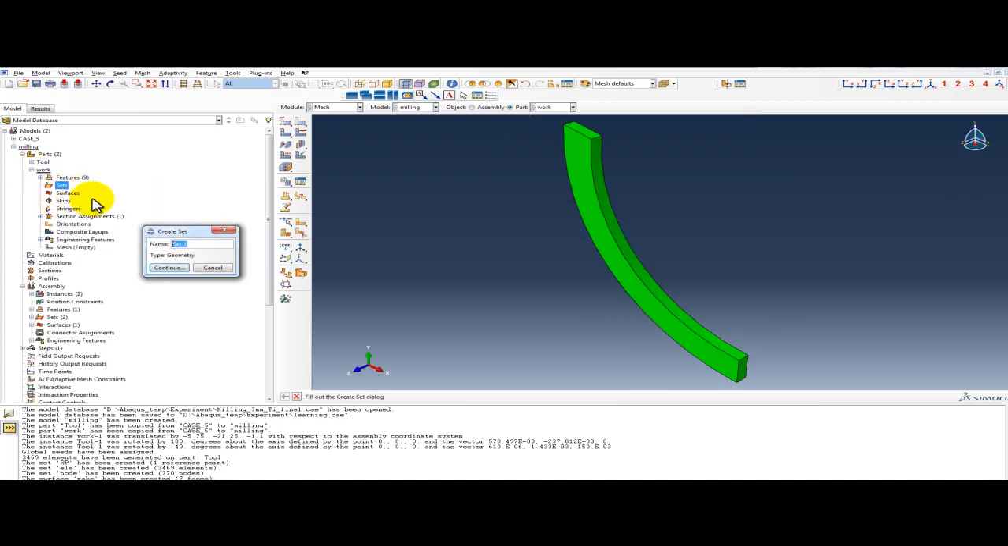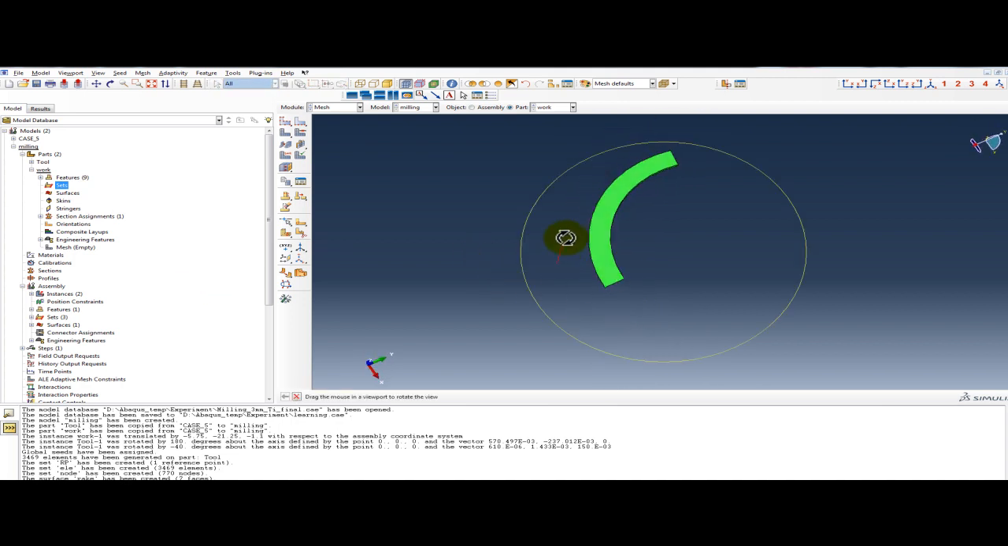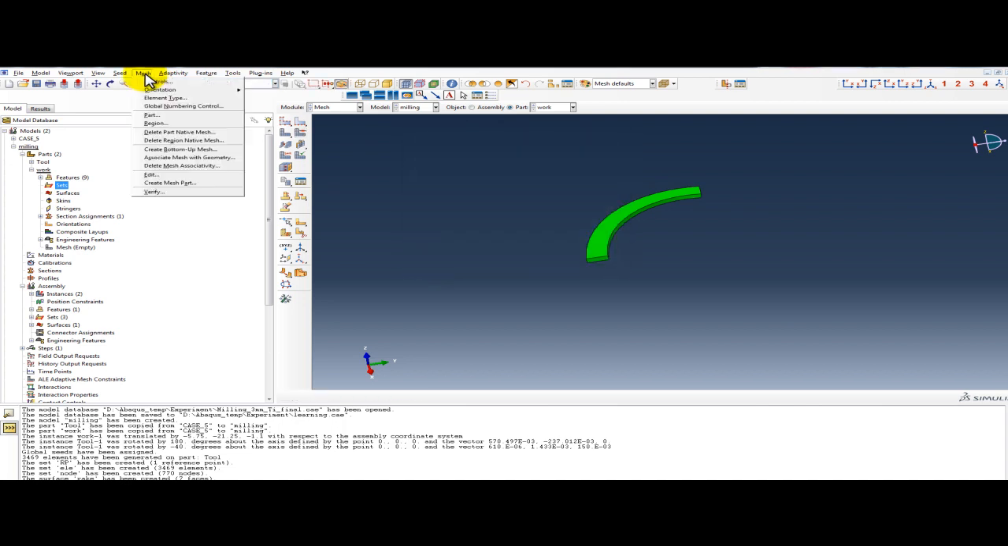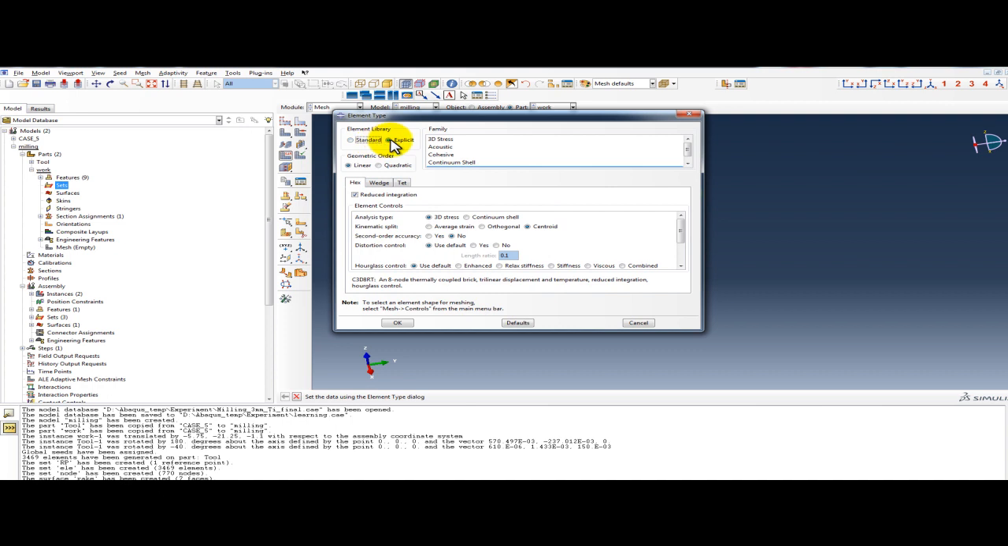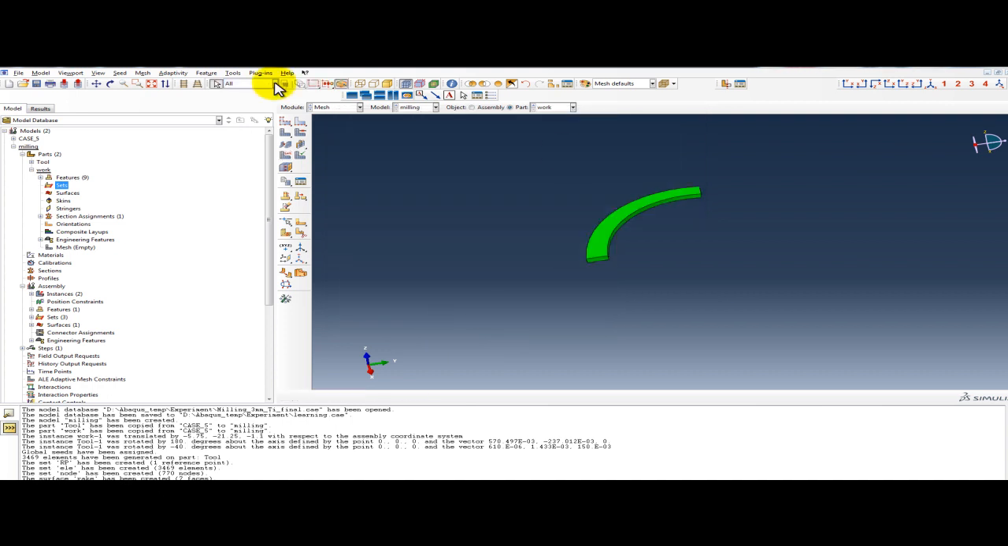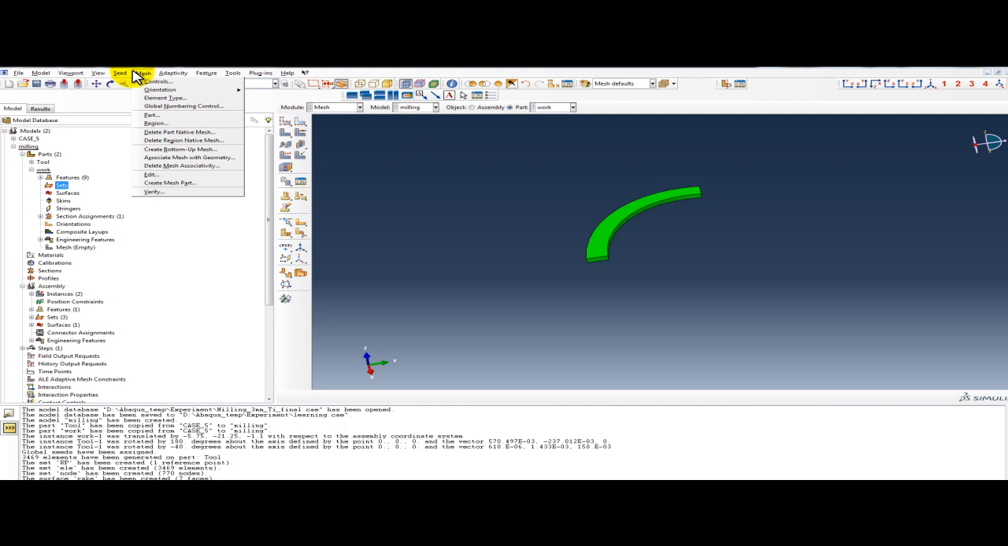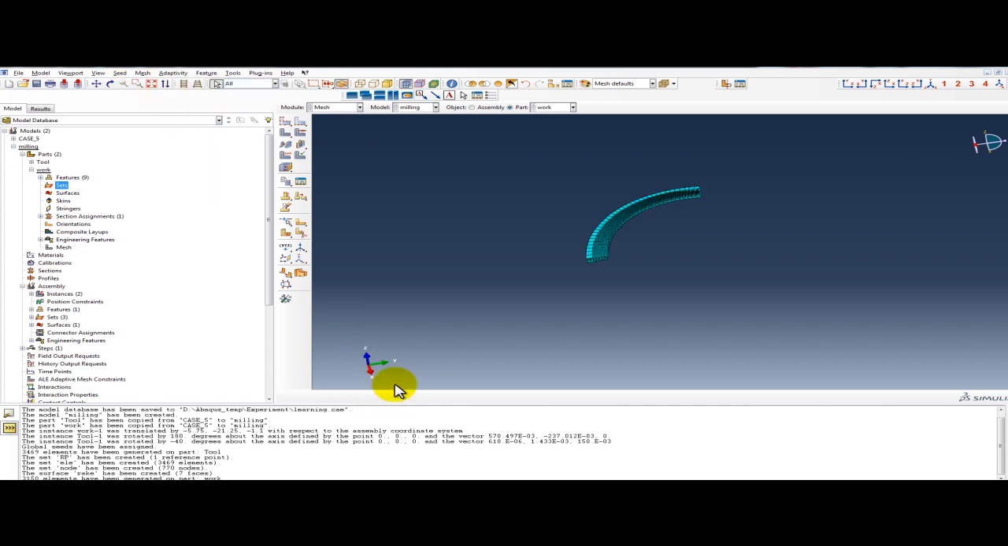create set, create, but we have to mesh it first. Mesh, control, structure, okay. Mesh element type 3D stress. Okay, seed part 0.08. Okay, mesh part, yes.